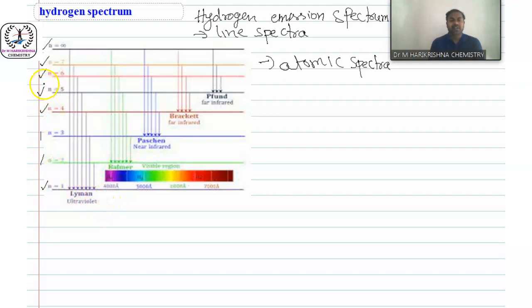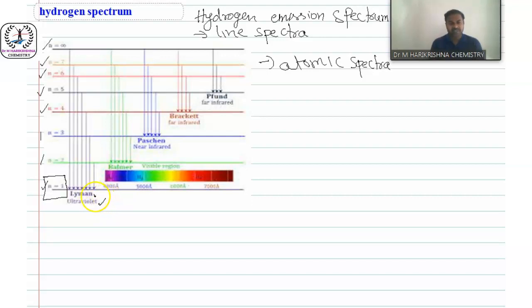Electrons come down, releasing energy, to n equal to 1 from any level, that means 7 to 1, 6 to 1, 5 to 1, 4 to 1, 3 to 1 or 2 to 1. That forms the Lyman series, which we observe in the ultraviolet region.